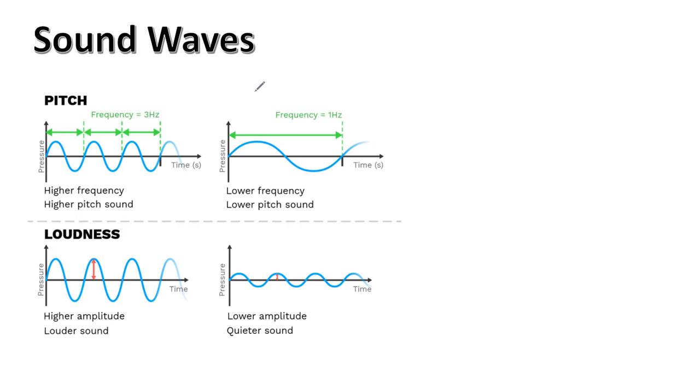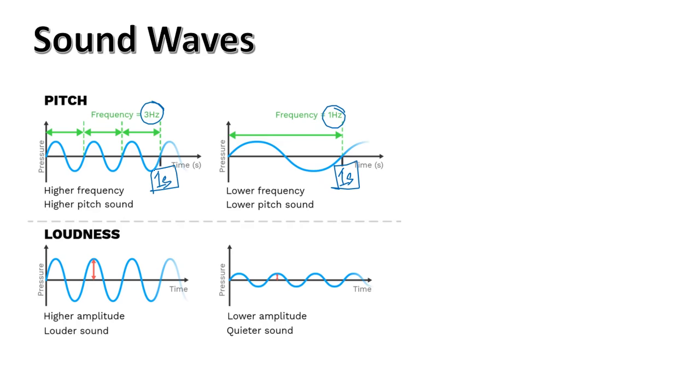So let's say this time is 1 second. Also this time is 1 second. So let's count the number of oscillations you see in 1 second. So this is 1 oscillation, 2 oscillations, 3 oscillations. So since you have 3 oscillations in 1 second, the frequency is 3 hertz. And since you have only 1 oscillation here in 1 second, you have 1 hertz. So frequency is always the number of oscillations per second, right?